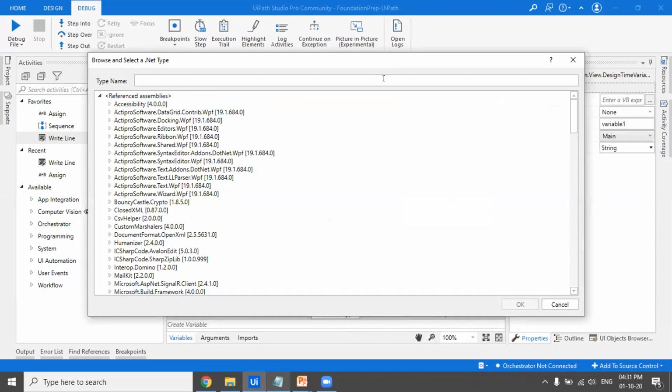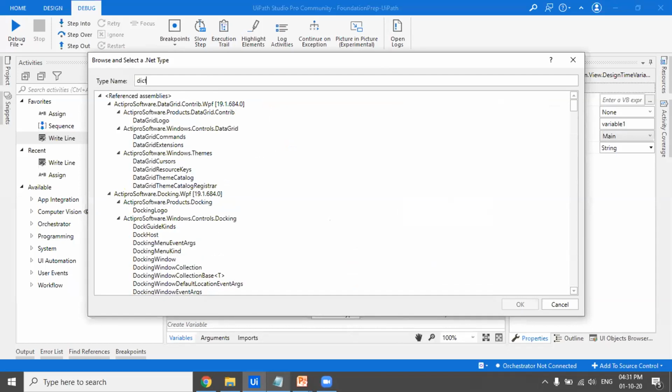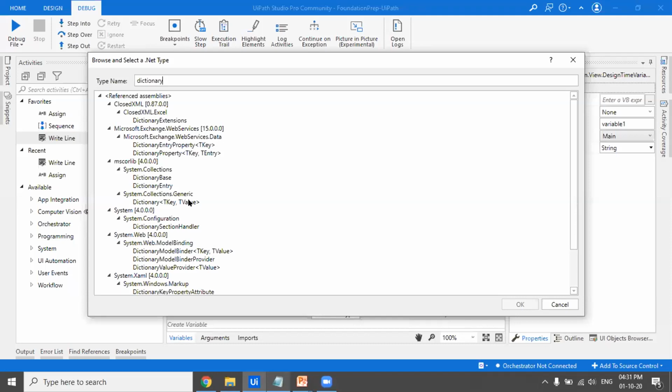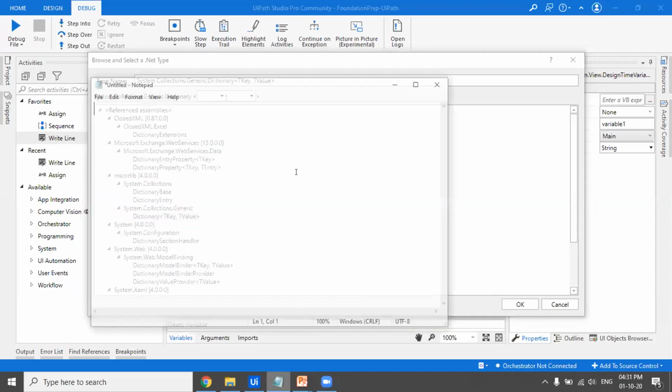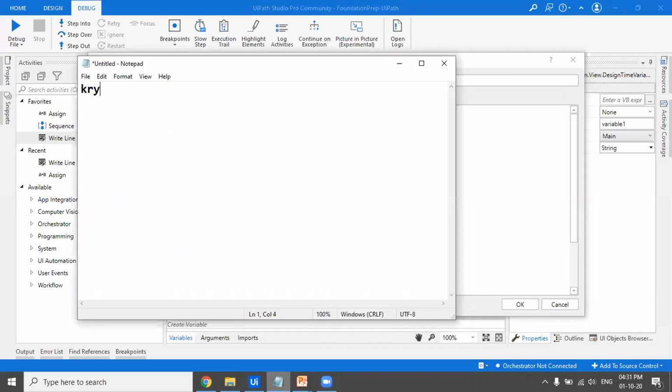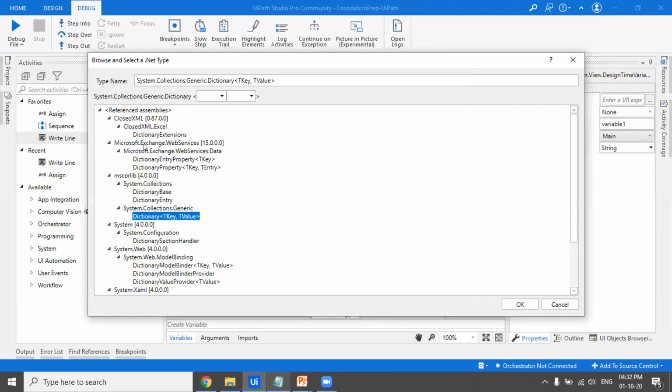Now suppose I want to use a dictionary. I'll type in dictionary here and I can choose the dictionary data type from here. Because a dictionary operates with a key and a value, there has to be a data type for the key and a data type for the value. Suppose I want the key to be a string and the value to be an integer. How am I going to assign that? Because I've selected the dictionary from here, you can see it's system.collection.generic.dictionary.